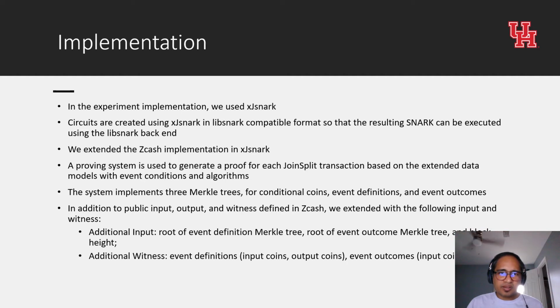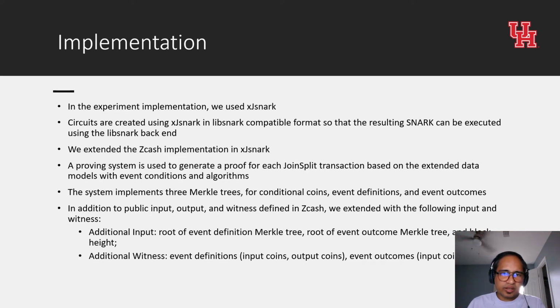The system implements three Merkle trees for the conditional coins, the event definitions, and the event outcomes, in addition to public input, output, and witnesses defined in Zcash. We made extensions for different settings. All the key parameters like Merkle tree height, timestamp, event ID, and event outcome ID are 64-bit in size.